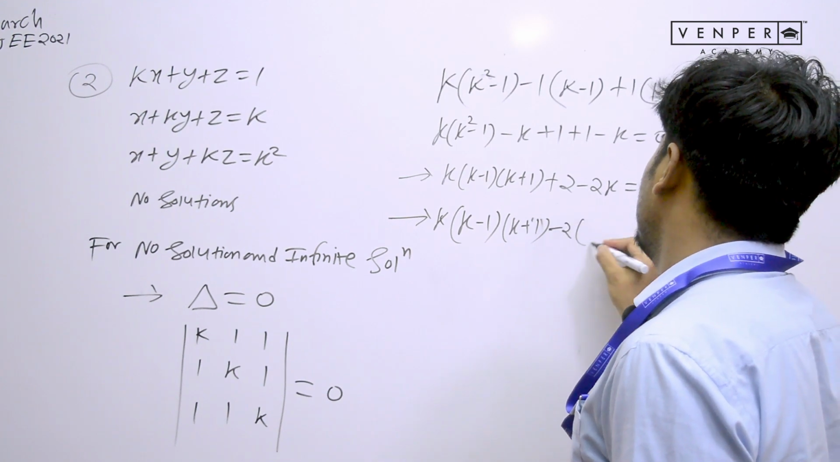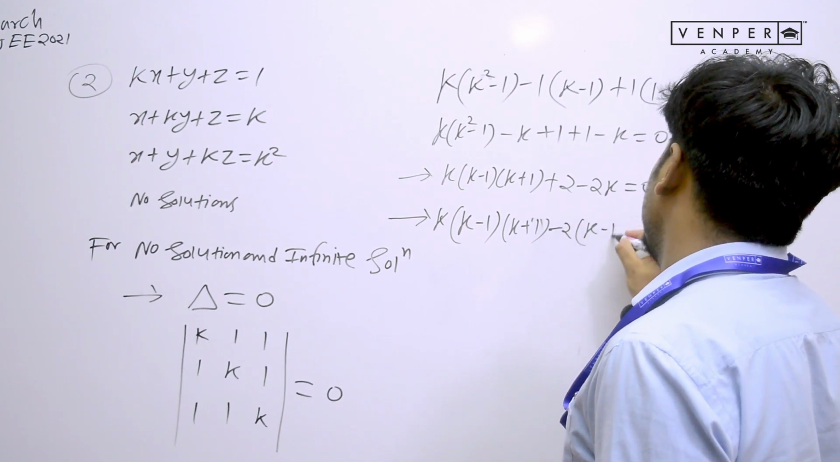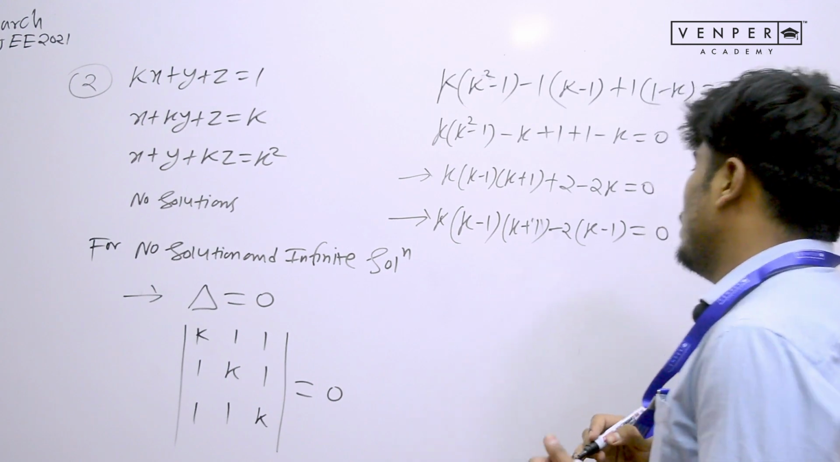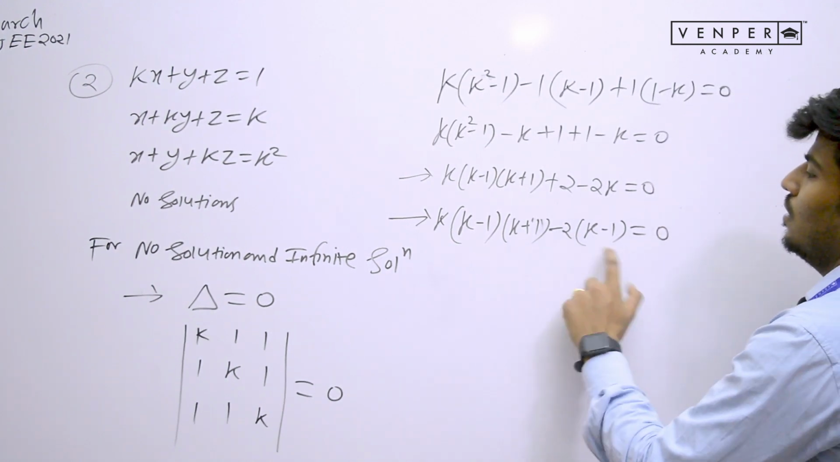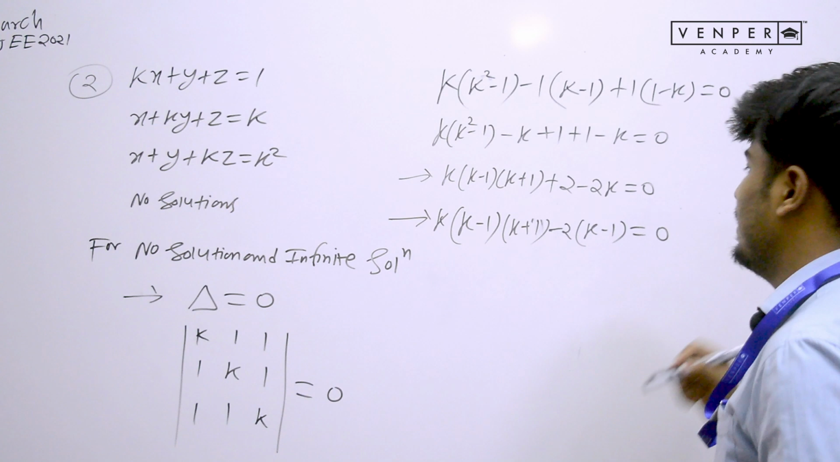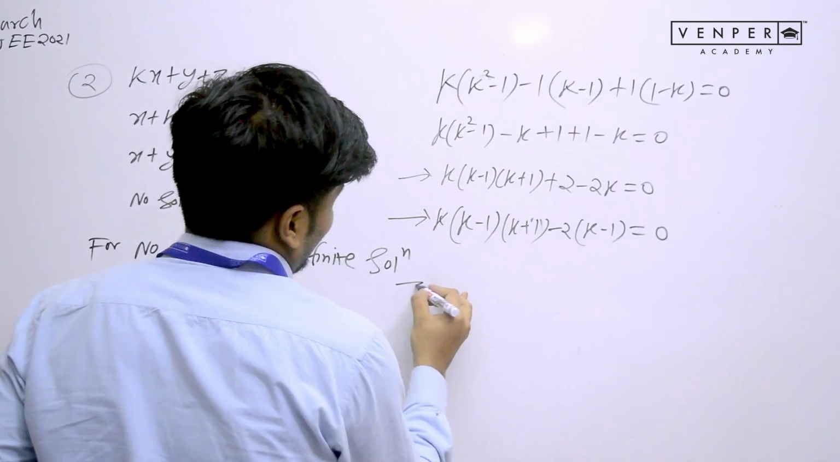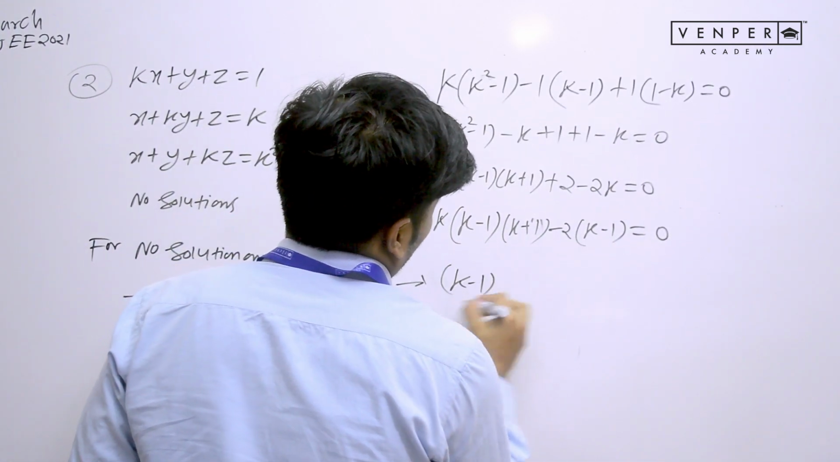If you take minus 2 common out of here, what will happen? It will become k minus 1 equals to 0. Now I think we can take k minus 1 as common. Let's do that. K minus 1 common.